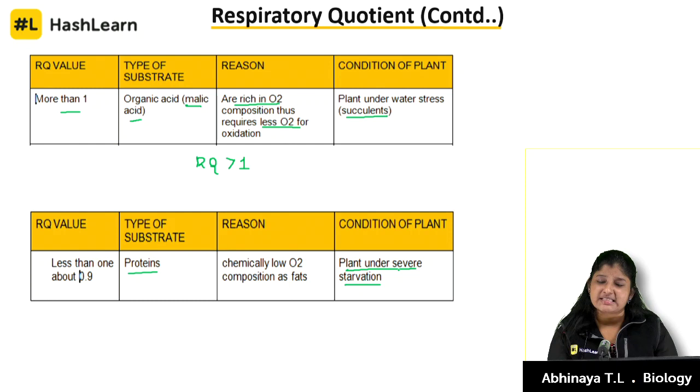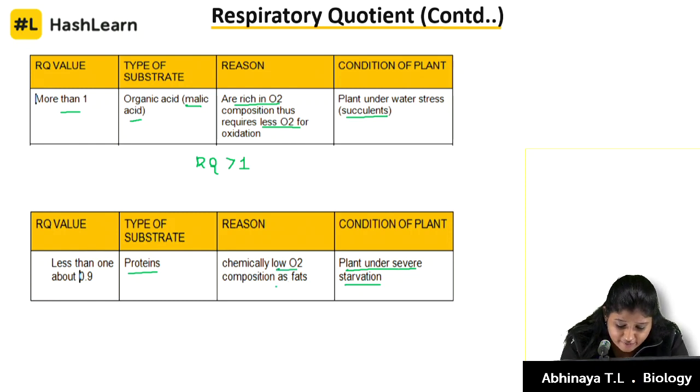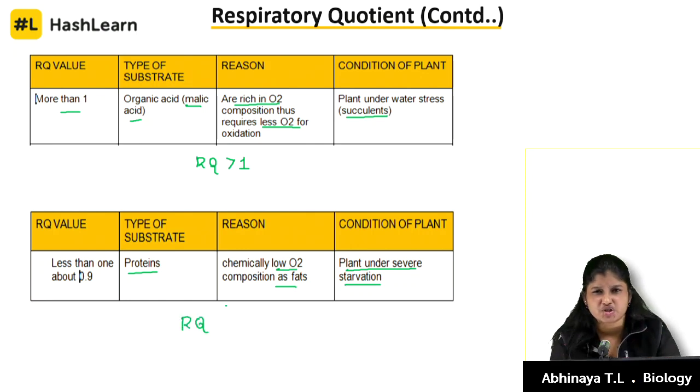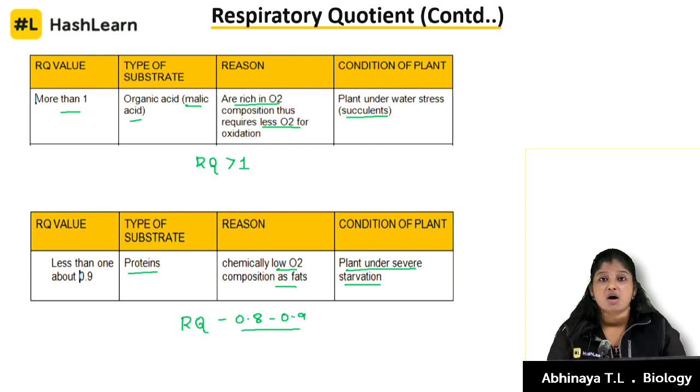Proteins, like fats, have low oxygen within them. So the molecules of oxygen consumed to break them down are also low, same as fats. That is why the RQ value is less than 1; it reaches up to 0.8 to 0.9. Okay, my friends, you have understood this.